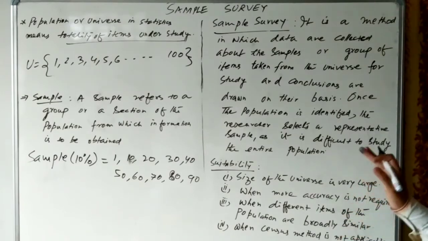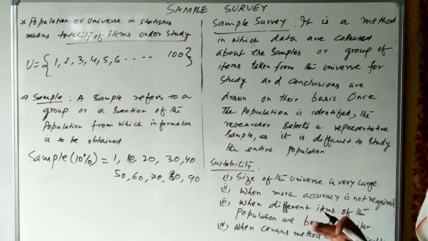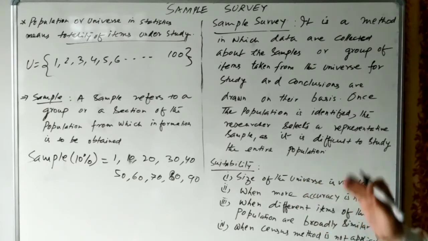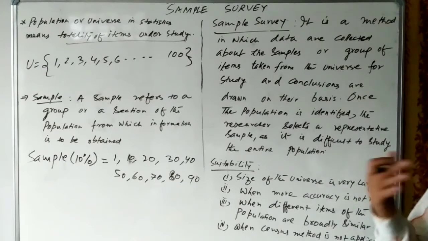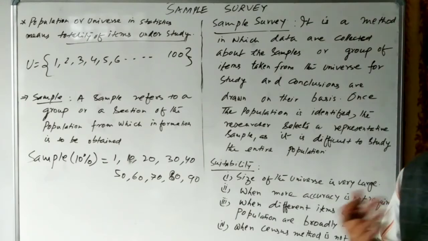But for sampling methods, the National Sample Survey Organization in our country conducts surveys at different times in order to know the different situations of our country, sometimes related to inflation, sometimes to the demographic position, sometimes to unemployment, the rate of employment, the rate of unemployment, the rate of economic growth.